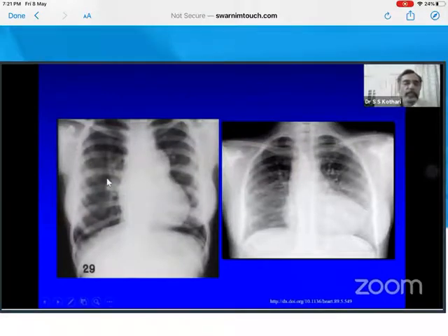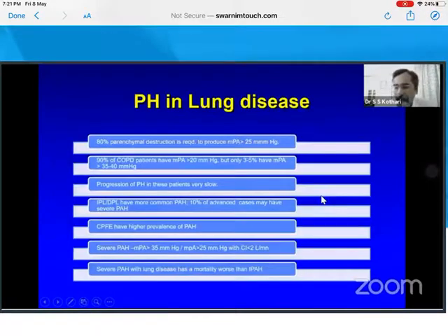So what are these X-rays showing? So this was a PDA patient with Eisenmenger, but had a telltale evidence of increased pulmonary vasculature. So you could say this is PH because of Eisenmenger. Now this is also a sinus patient. Can you notice anything abnormal?